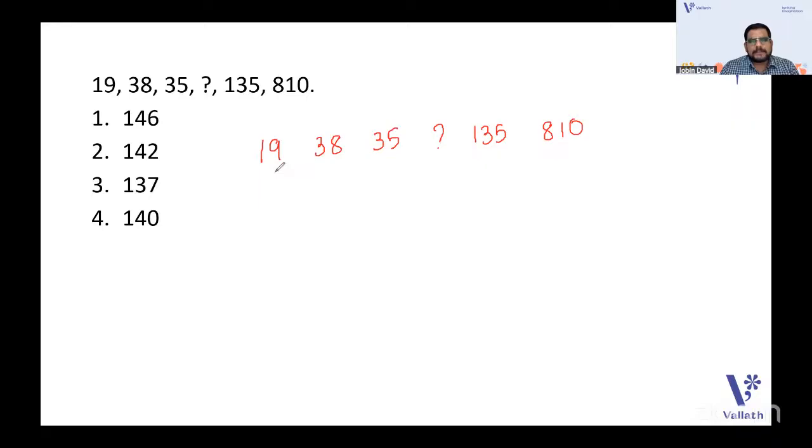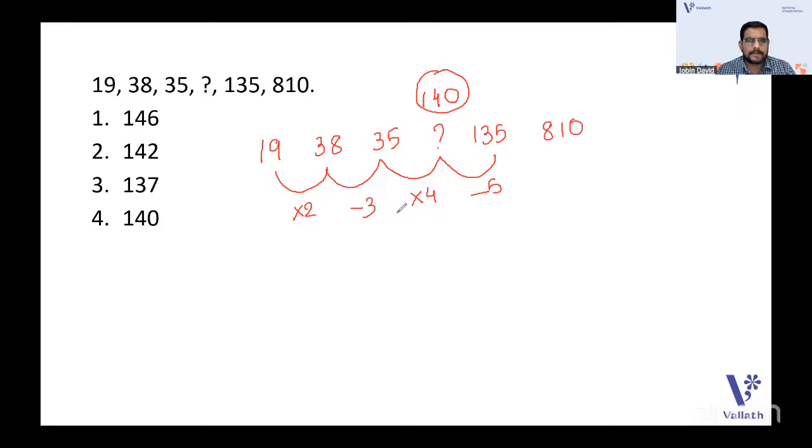19 into 2 is 38. Now 38 minus 3 is 35. Going to the next one, maybe 35 into 4, which is 140. Then 140 minus 5. So it's 2, 3, 4, 5, but the operations alternate: multiplication, subtraction, multiplication, subtraction.